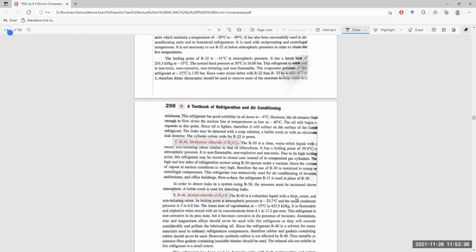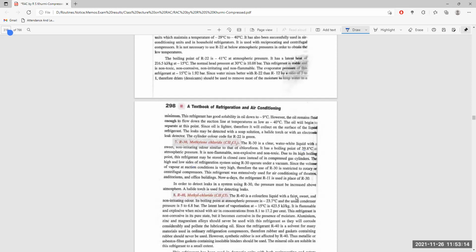Due to its high boiling point, around 39.8 degrees centigrade, this refrigerant may be used and stored in a closed can instead of a compressed gas cylinder. The system using R30 operates under a vacuum. Since the volume of vapor at evaporation conditions is very high, the use of R30 is restricted to rotary or centrifugal compressors.